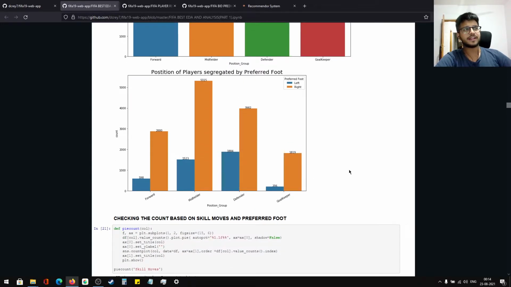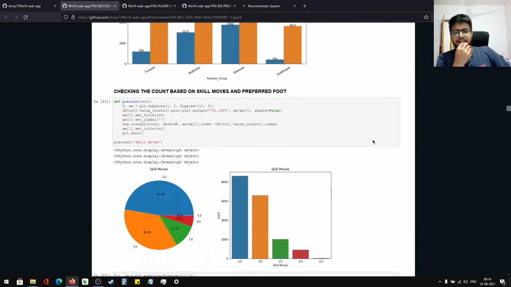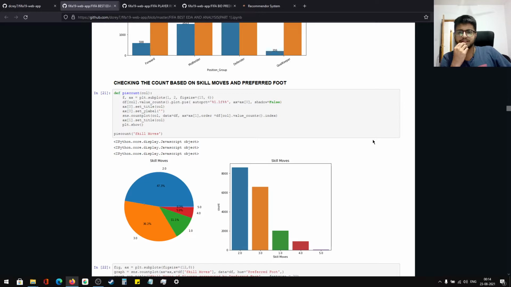This FIFA data set was on Kaggle, but there were some unique attributes that I had to scrape from other websites as well, and then I added them to the data. It was all in an Excel sheet. Everything was done in Excel and Python, in a Jupyter Notebook.